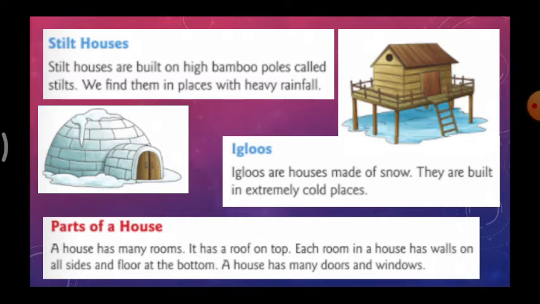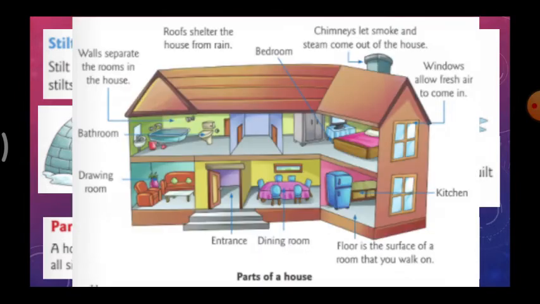In our house, there will be many rooms, roofs on the top, walls on all the sides, floors at the bottom, and our house will have doors and windows. So these are the parts of our house.